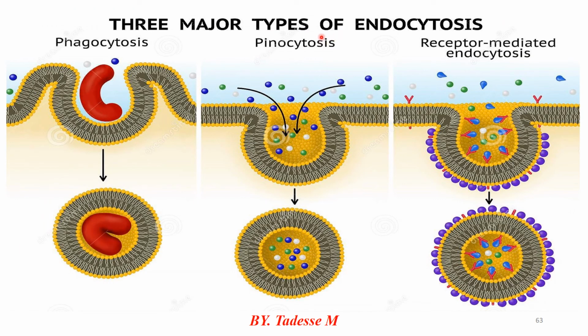Look at endocytosis, also one of the major parts of the active process, which requires energy for moving from low to high concentration gradients. Endocytosis includes phagocytosis, pinocytosis and receptor-mediated endocytosis. For moving molecules from low to high, it also requires energy. With the help of energy it is possible to move molecules from low to high concentration.